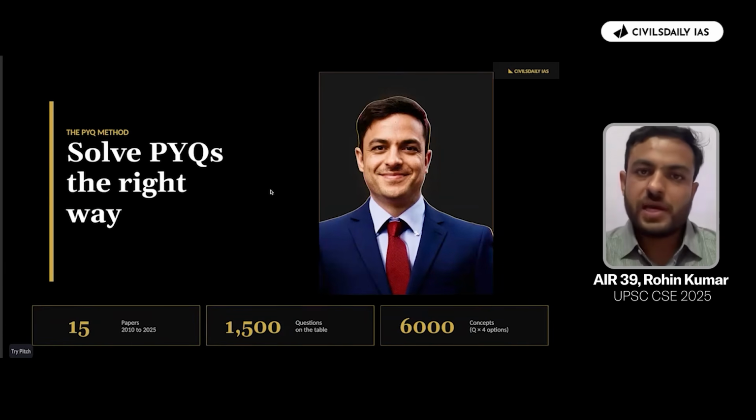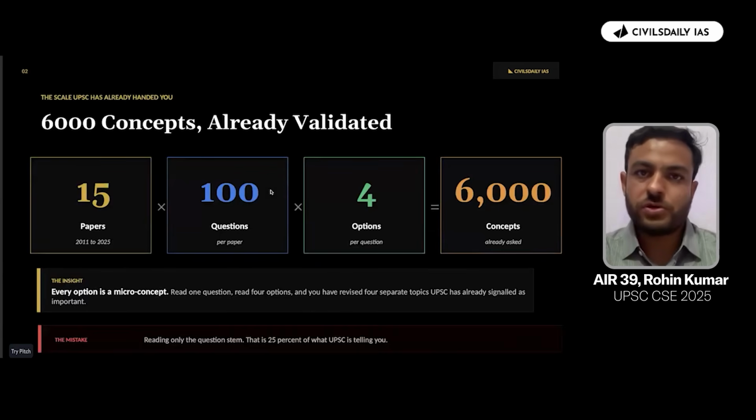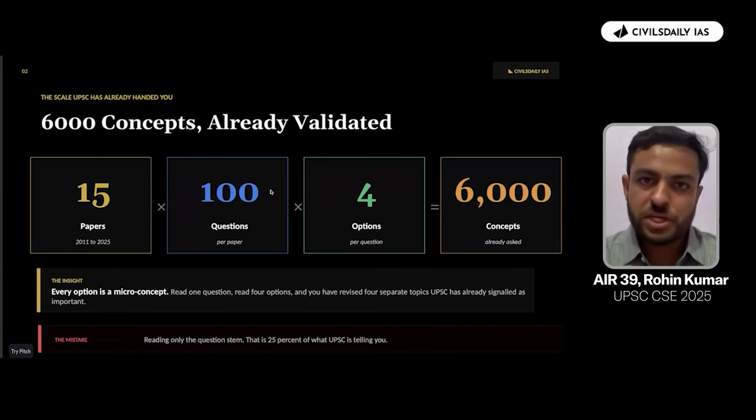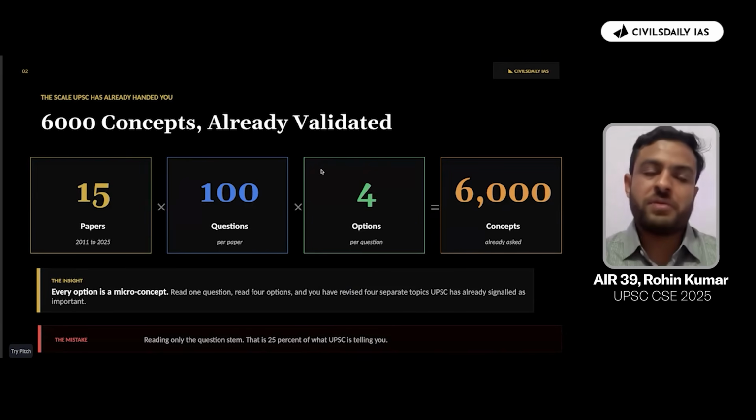So with the help of 15 years of PYQs, we would try to identify the micro themes that have been taught to you. And based upon the analysis and understanding of these 15 years, we would be in a position to predict the NYQs, the next year questions that would be there in the prelims. So in a way, it will give us insights as to how UPSC actually works behind framing the questions. What is the mindset of UPSC while they are framing the questions? What language are they using? What are the concepts that they are repeatedly using in their papers? We'll try to have a look at that.